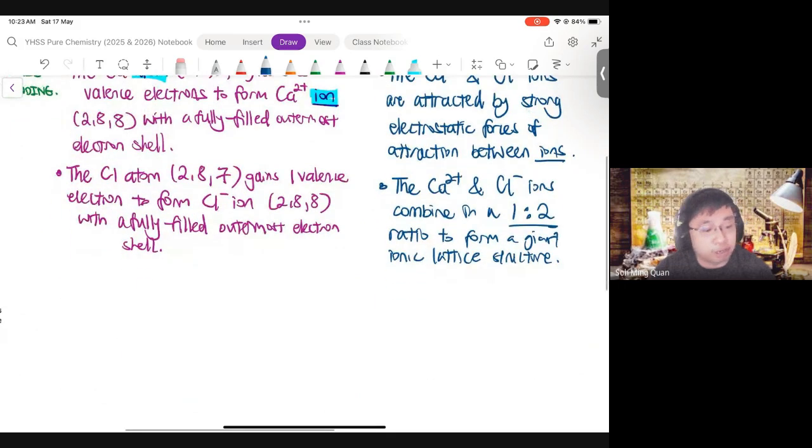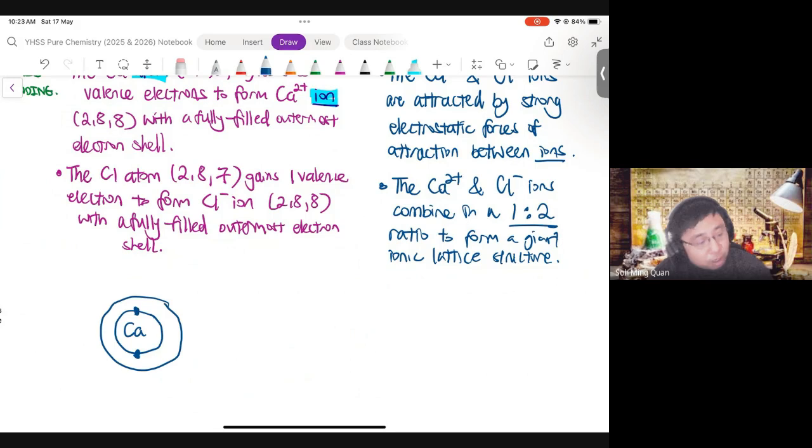How do you draw dot and cross diagrams? We're going to use calcium chloride since we have already done it. Calcium chloride is ionic, so we will have to draw the Ca2+ ion. Remember, you're asked to draw ionic compounds, so it's the ion. Some of you, for the assignment, still drew the atom, which is incorrect. The ion Ca2+ is 2,8,8, which is what I'm drawing now.